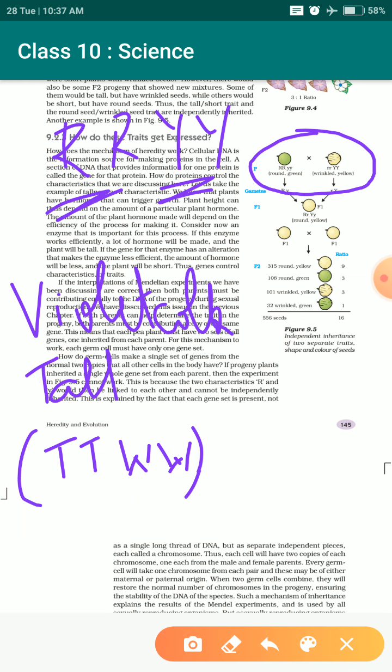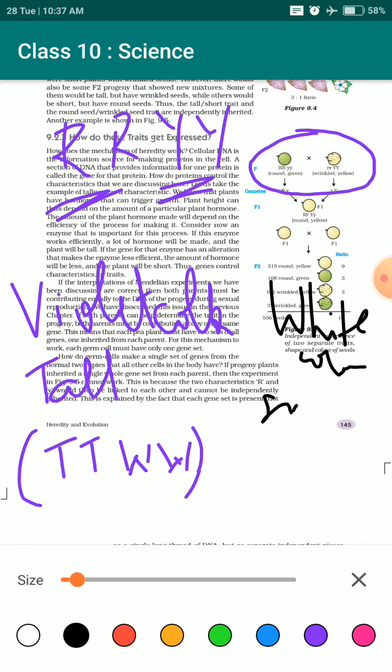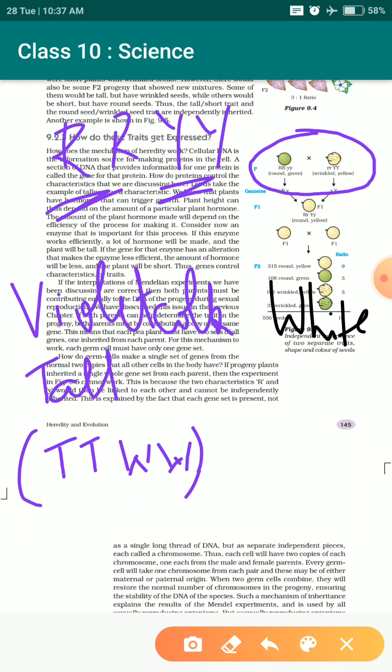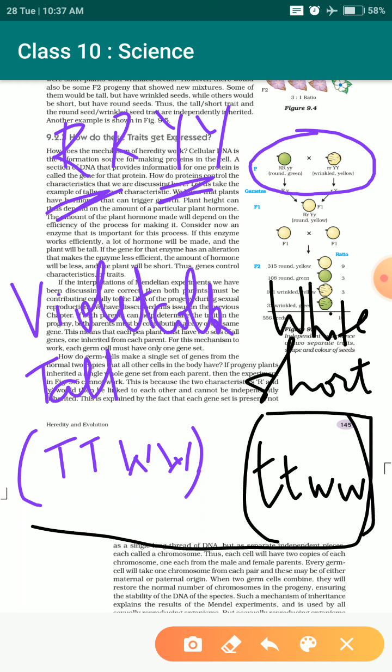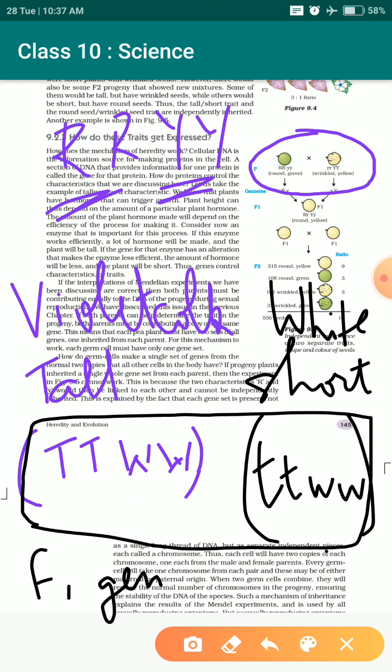The second parent will be white color, short plant, with characters small t, small t, small w, small w. Find the crossing process. What could be the F1 generation and what could be the F2 generation? Okay, how many different types of F2 generation can you get? Just as I told you.